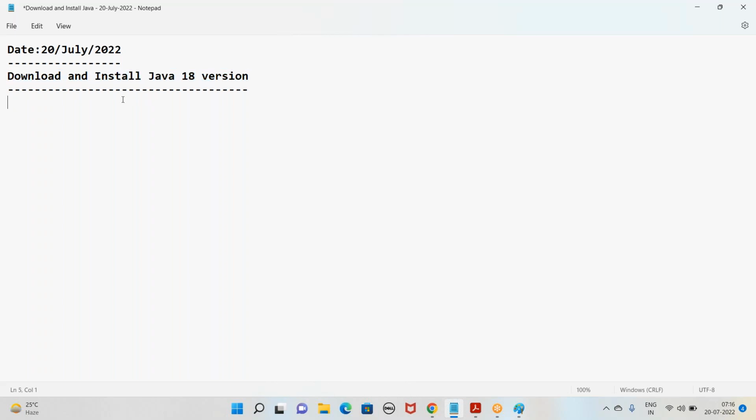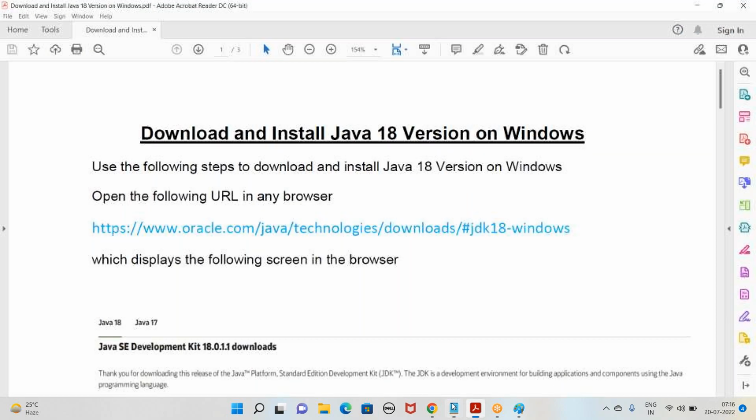So how to do this one is, for this you can refer a document, download and install Java 8 version, 18 version. So I'll be sharing this document to you. In this document you can find every step how to download and install. So let me open the document.